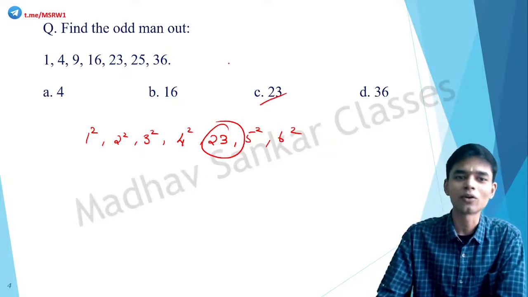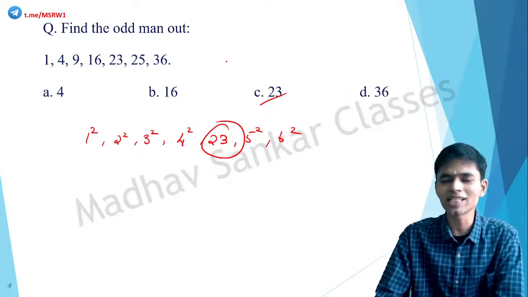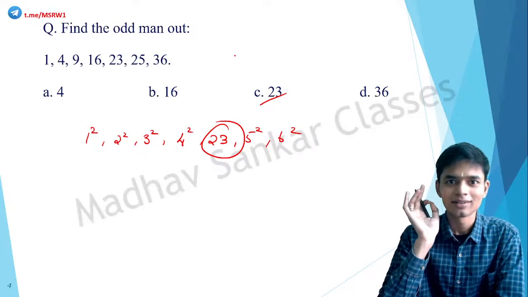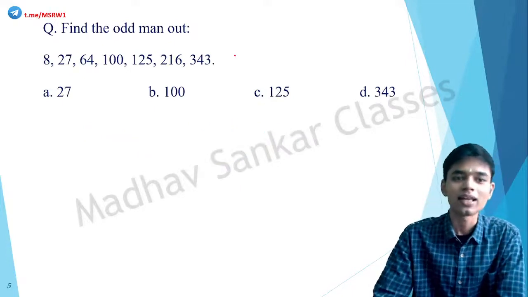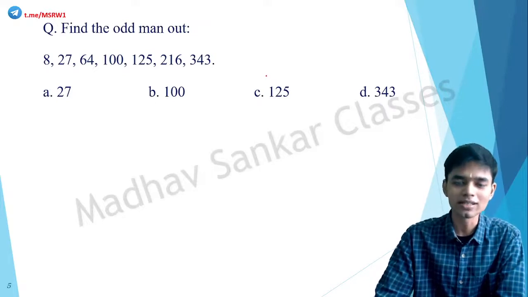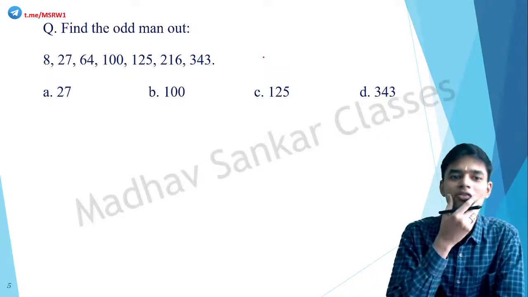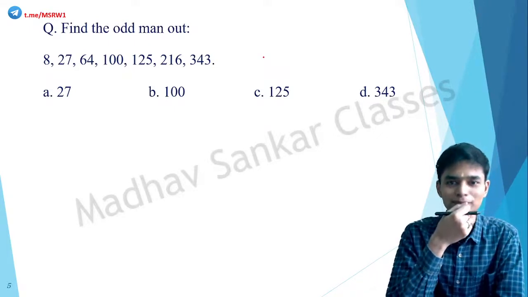Correct? 1, 4, 9, 16, 23, 25, 36. These are very simple series. The moment you look at it, you will get the answer. Correct. Next one. 8, 27, 64, 100, 125, 216, 343. Try to identify the odd man out from this series.